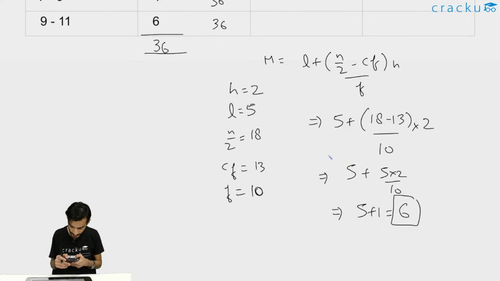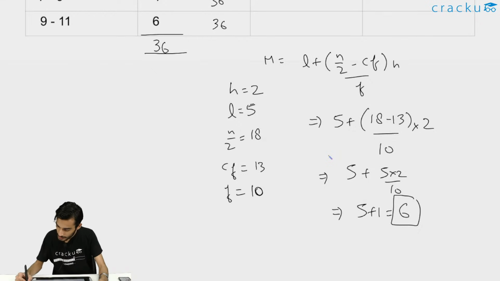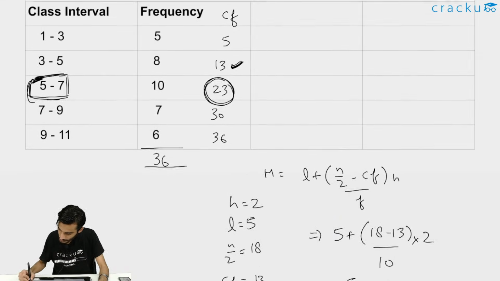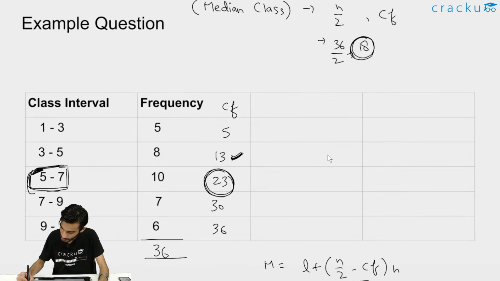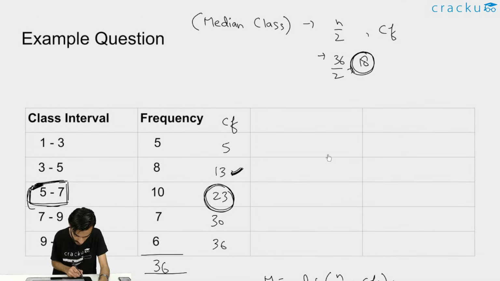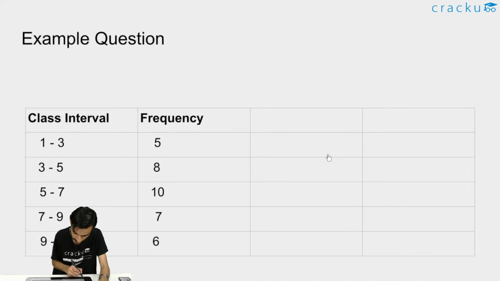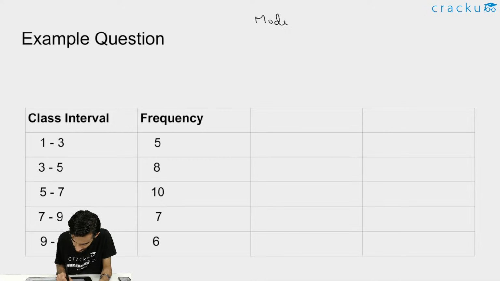So moving ahead to our mode. So this was about median. Now moving to mode. Clearing this. Right. See, for mode, we know we first need to find the modal class, right? We first need to find the modal class.